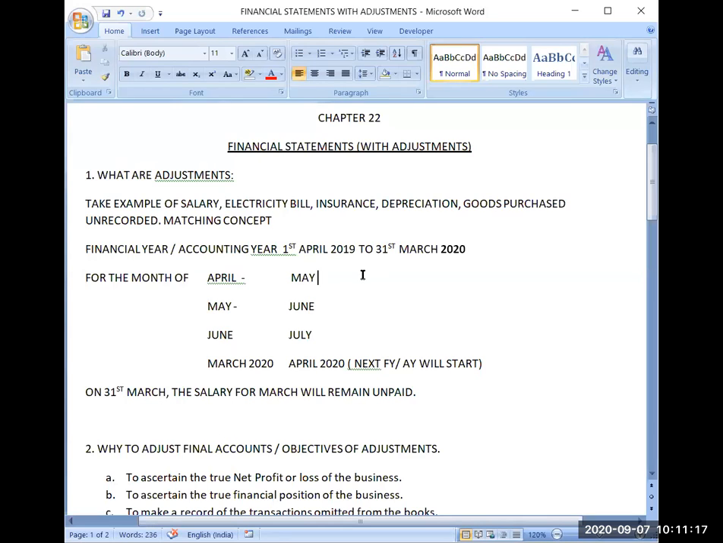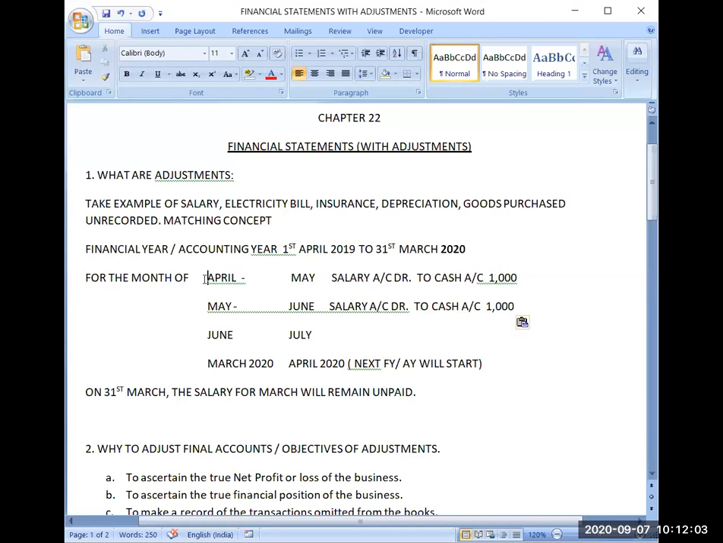So now my journal entry for payment of salary will be: salary account debit to cash account. Suppose I am paying a salary of 1,000 per month. Then next again I will be paying the same salary. So this way I will be paying salary for each and every month.